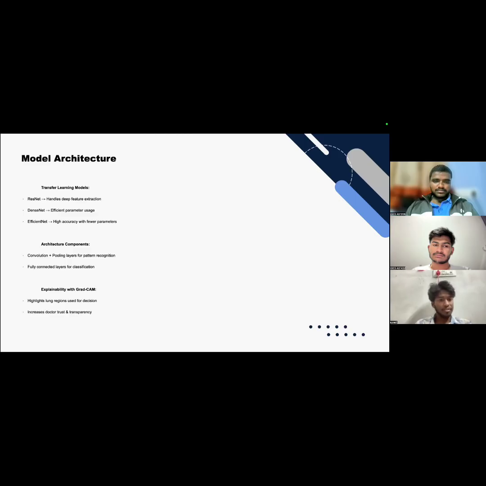And for the model architecture, we used ResNet, DenseNet, and EfficientNet. The architectural components are convolutional plus pooling layers for pattern recognition and fully connected layers for classification. We also added explainability with Grad-CAM, which highlights the lung regions used for the decision, increasing doctors' trust and transparency. If you go to doctors with our report, there is a high chance that he'll even clarify it for you. If there is an issue with the project, please come and tell us, we'll update you, and we'll work to improve day by day.